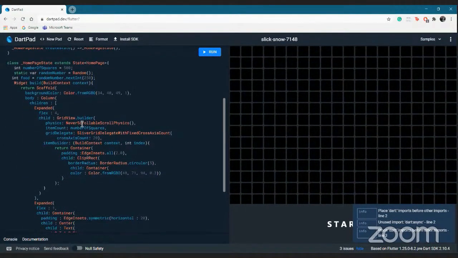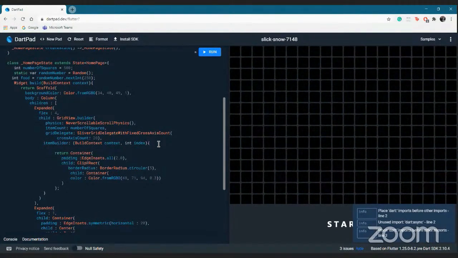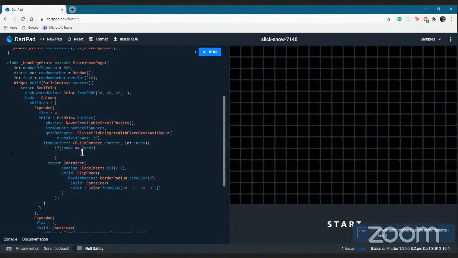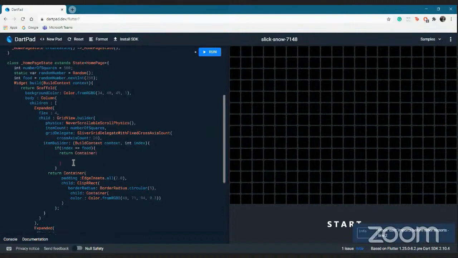So when I want to build my grid view over here, I'll just check here that if the index is equal to food, which is the index that I have declared over here, then I want to return a container with similar properties.